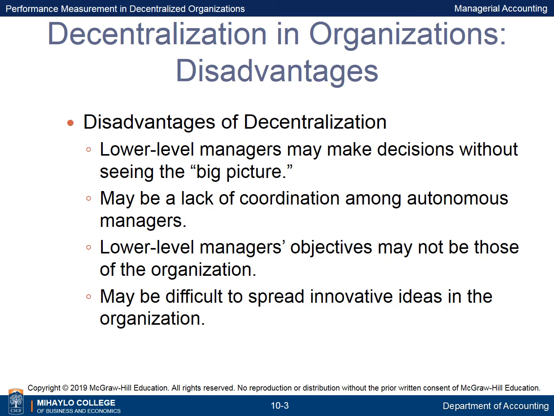Disadvantages of decentralization. Lower-level managers may make decisions without seeing the big picture. May be a lack of coordination among autonomous managers. Lower-level managers' objectives may not be those of the organization. May be difficult to spread innovative ideas in the organization.